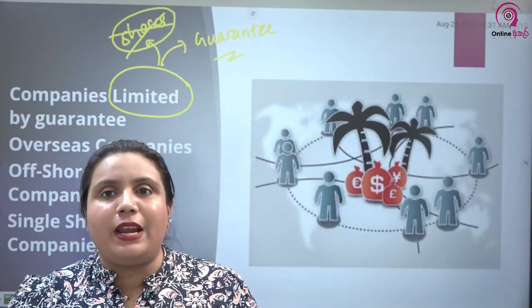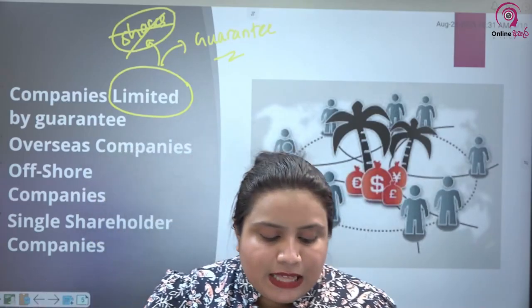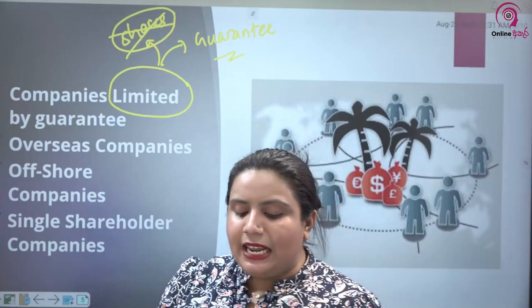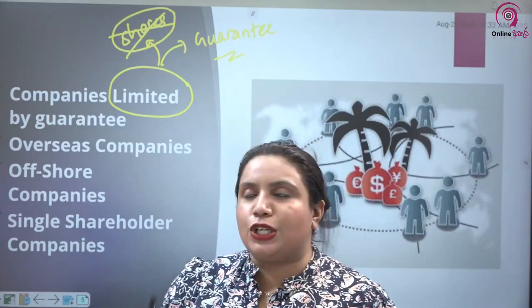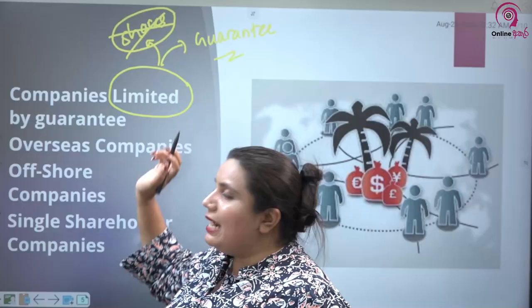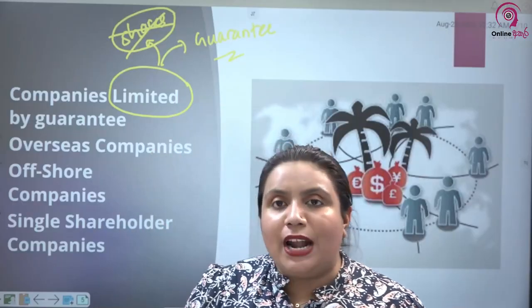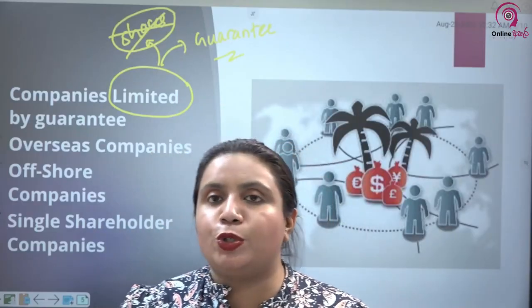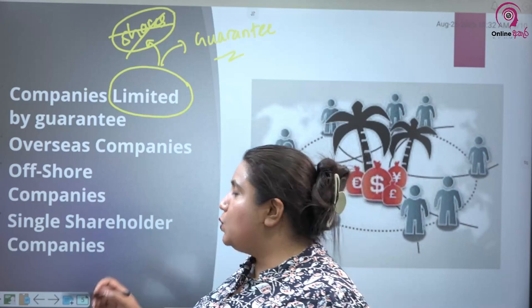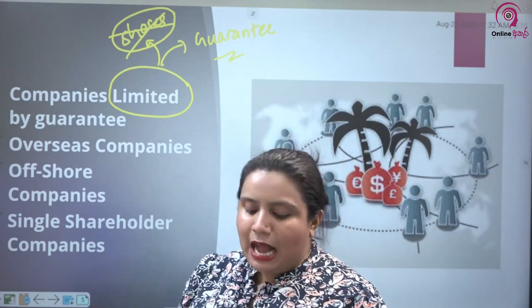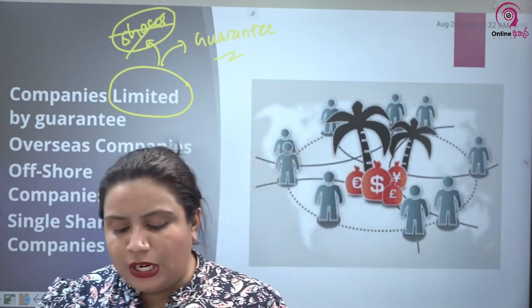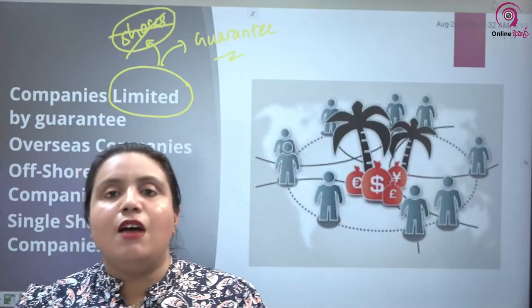If the company is liquidated only, that amount has to be given. These companies are suitable for charities and non-profit organizations. Usually what start as guarantee companies are charities and not-for-profit organizations. Usually profit-seeking organizations don't start as a guarantee company. This company is given the opportunity of dispensing with the word limited from its name.